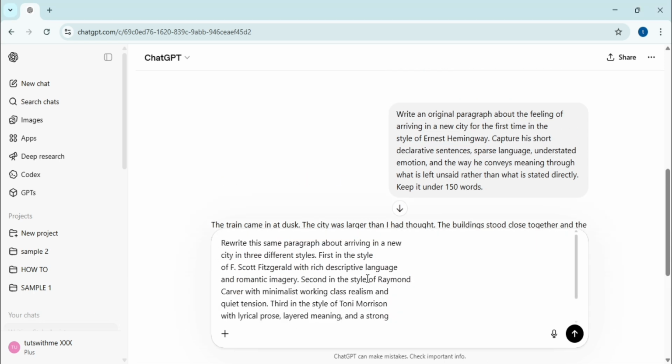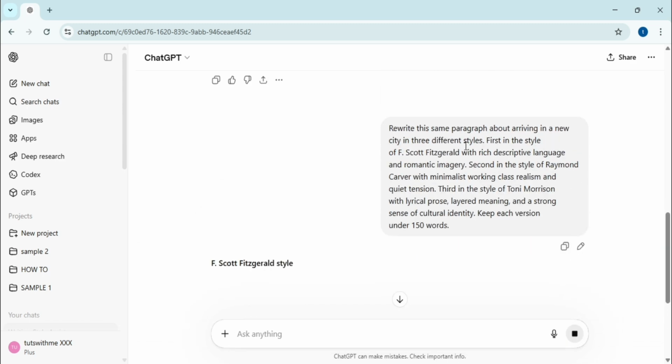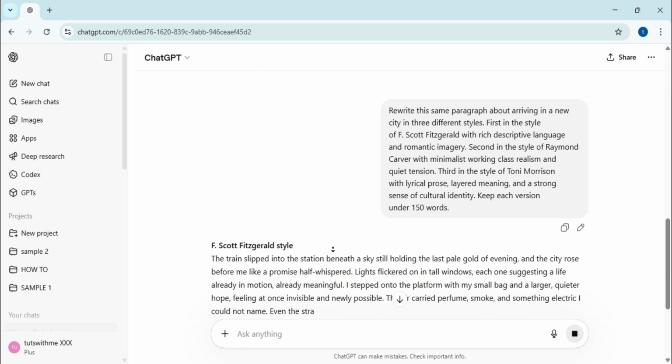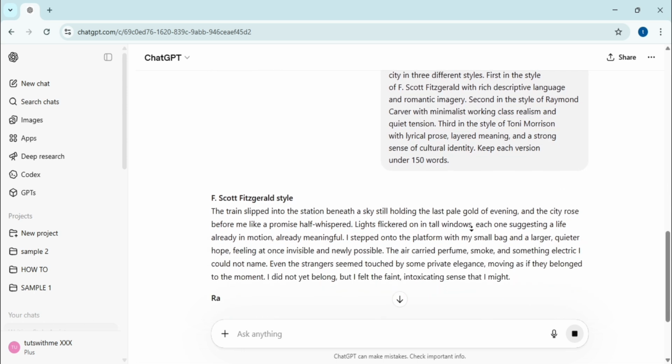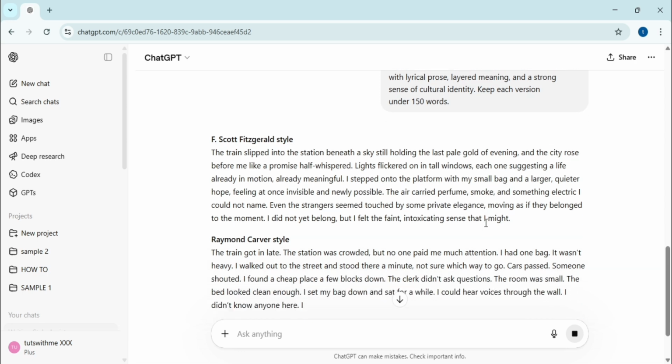Next, I challenge the AI to rewrite that same scenario in 3 completely different styles: F. Scott Fitzgerald, Raymond Carver, and Toni Morrison. The Fitzgerald passage is lush and romantic, filled with sensory descriptions of pale gold light and elegant strangers.